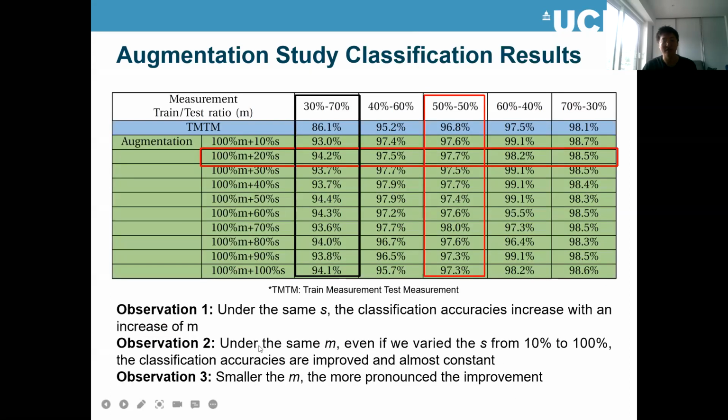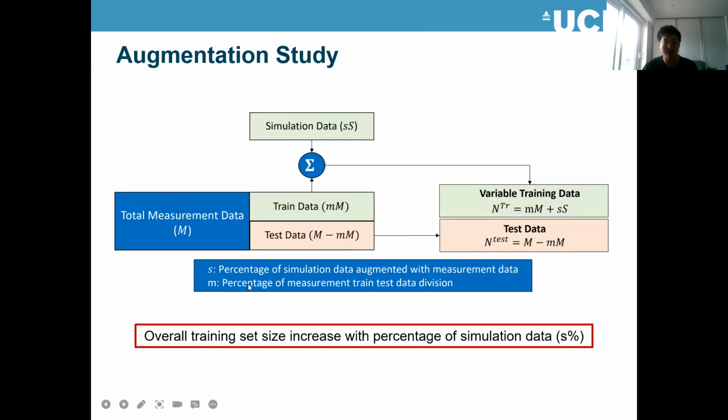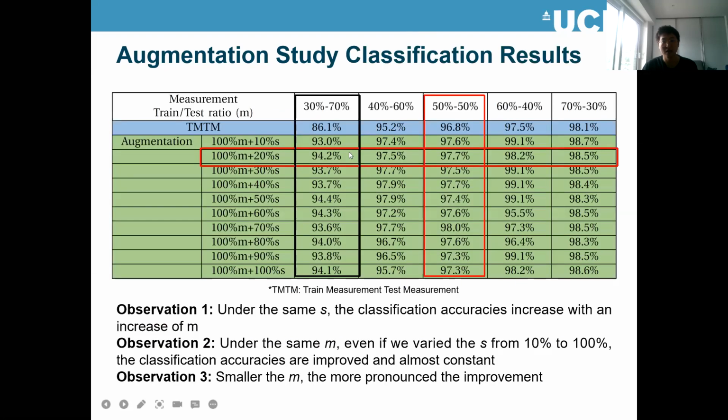Here is a result and some observations. For the same S, where S means the percentage of simulated data augmented with the measured data, the classification accuracy increases with an increase of M. That means more measurement data provides higher classification results.